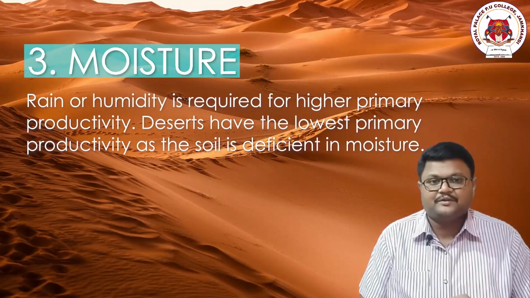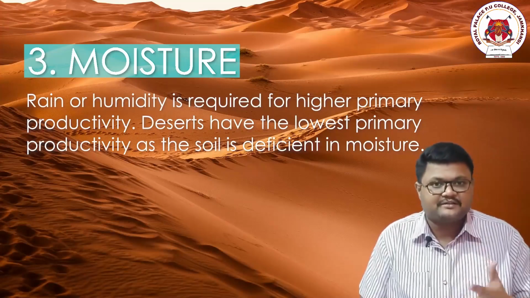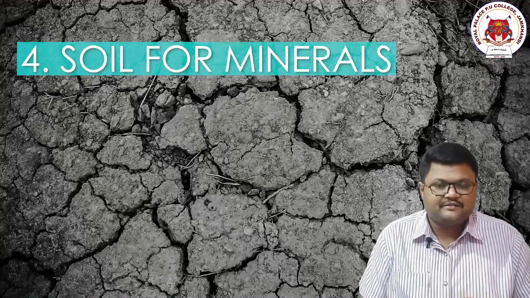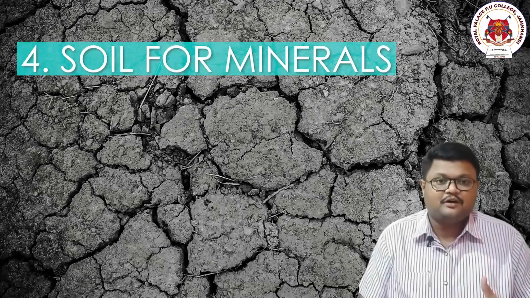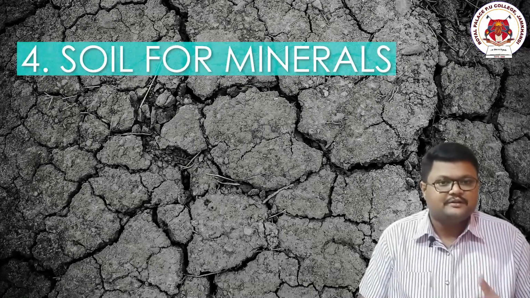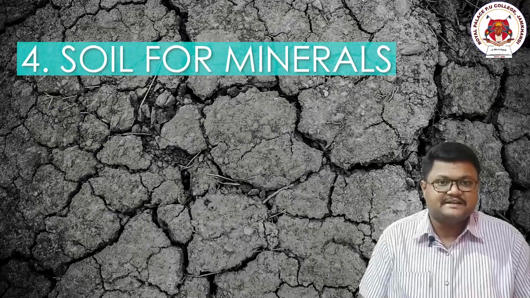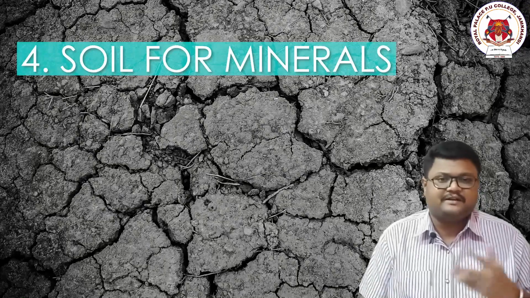But if you compare them with tropical regions, you can see the highest amount of productivity, highest amount of precipitation, highest amount of water. Now we'll go further to the soil conditions. If that area's soil contains a higher amount of minerals and nutrients, that also influences the easy uptake of these contents, so that it will be helpful for the plant to grow effortlessly.